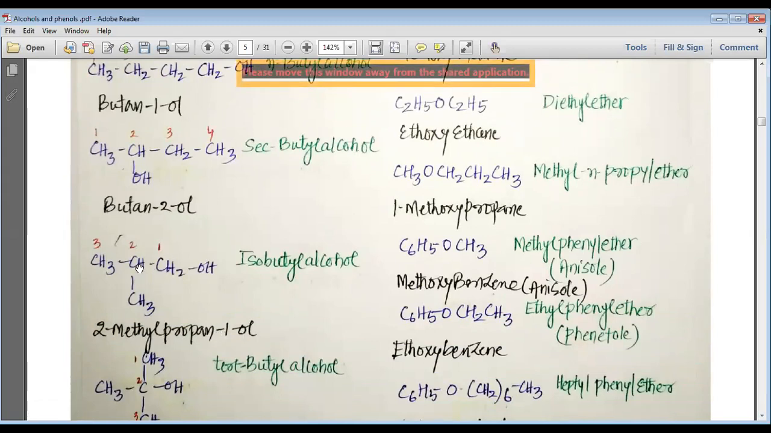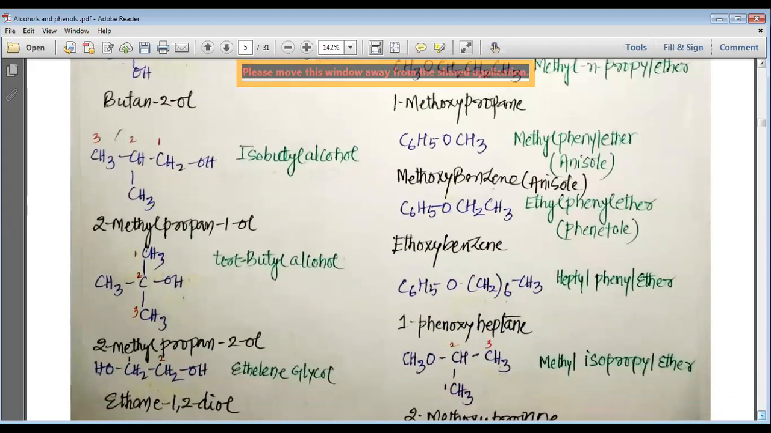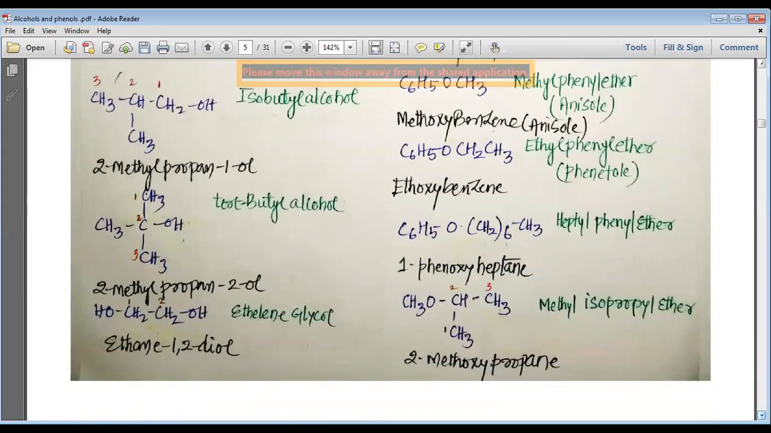Now you can see here that this is 1, 2, 3 carbon, so we consider it as a propane. This is a kind of propane where on the second carbon we have a methyl group, so it is 2-methyl propane 1-ol. The functional group is bonded to the carbon which is given the number 1, or priority is given to the carbon which is directly bonded to the functional group. Then we have tertiary butyl alcohol. You can see 2-methyl propane 2-ol. We have already seen it.